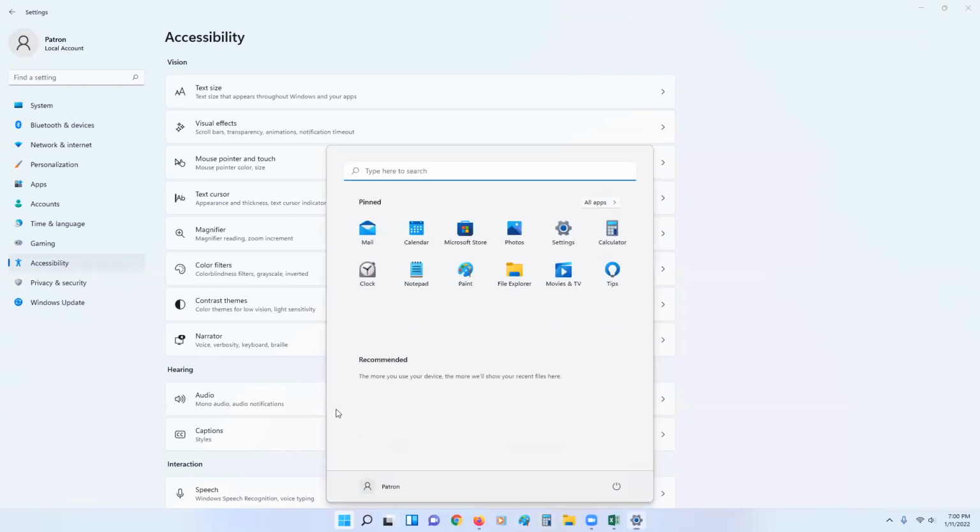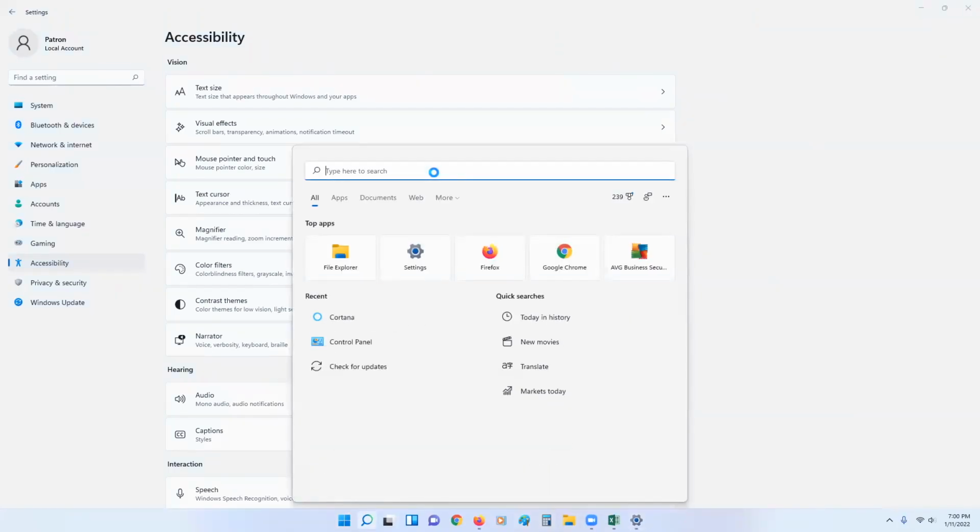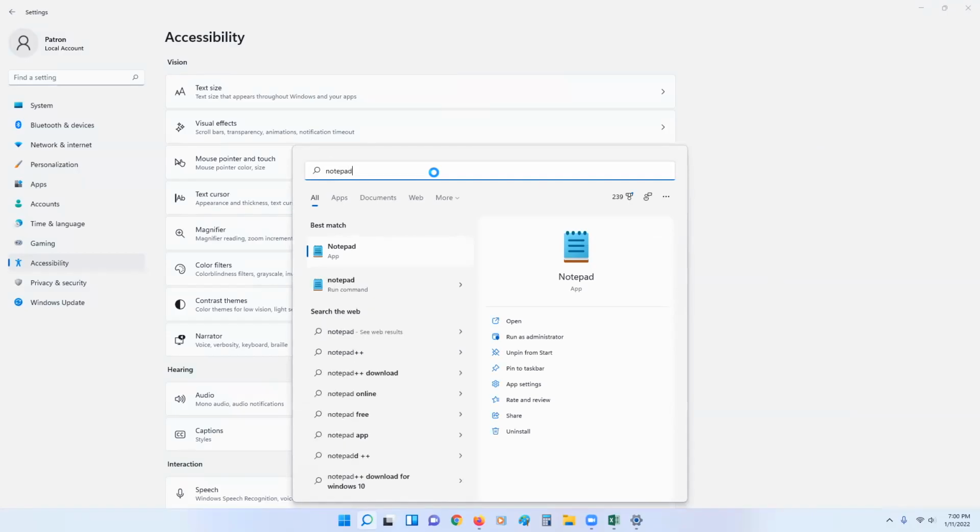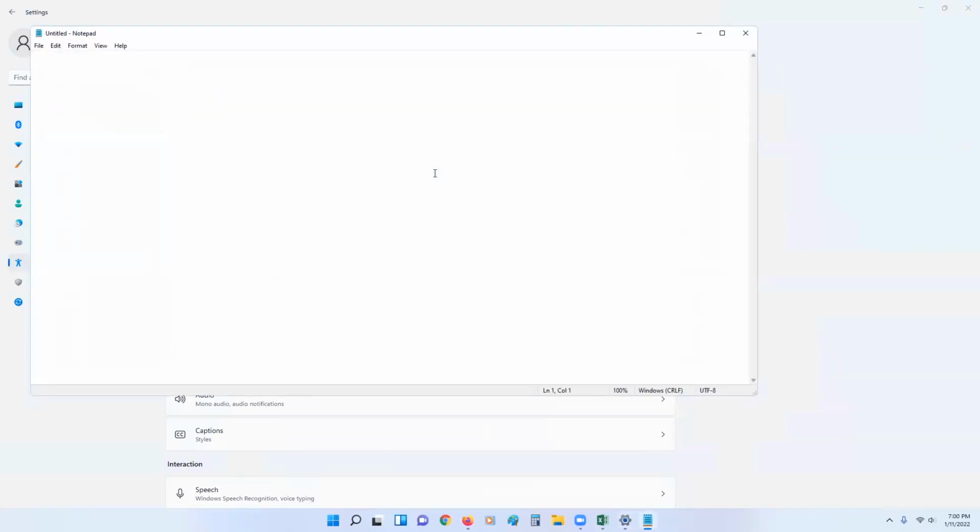Let me quickly open Notepad, which is just a text program. When you are in a text box or a program where you can enter text, you just hit the Windows logo key and H, and that will bring up speech typing. So let's see how accurate this is.